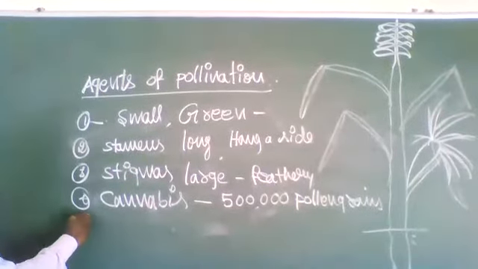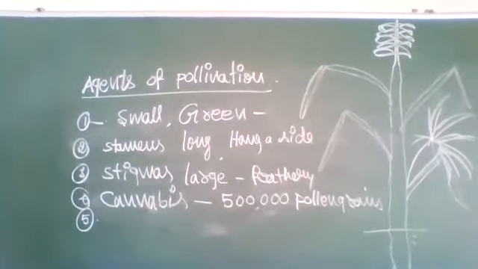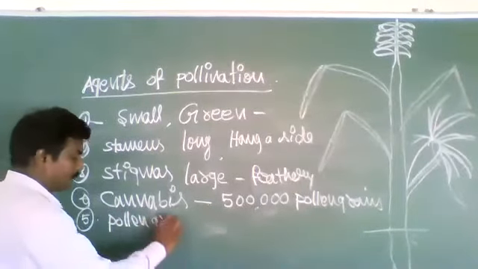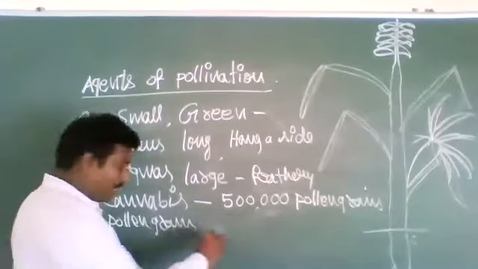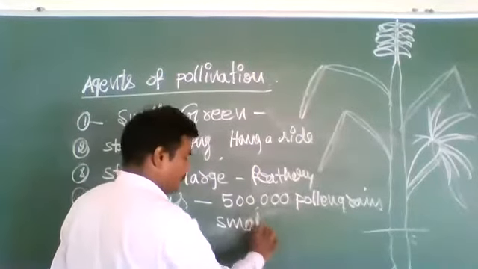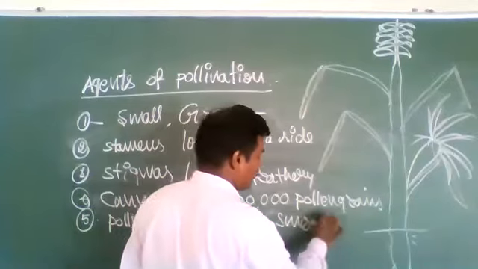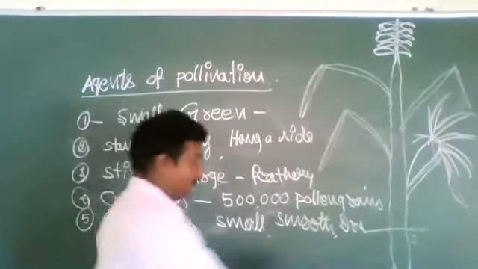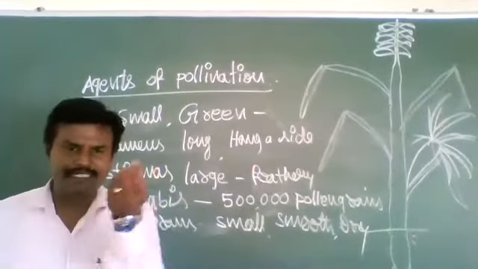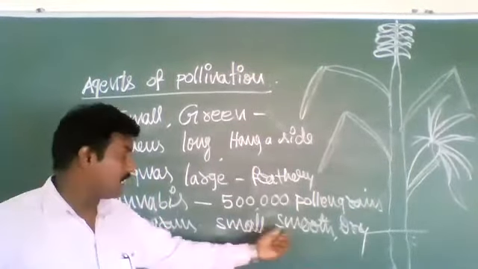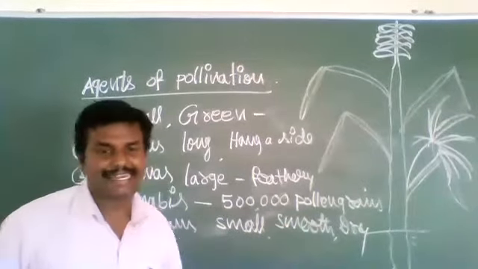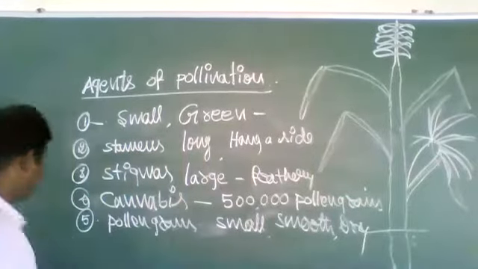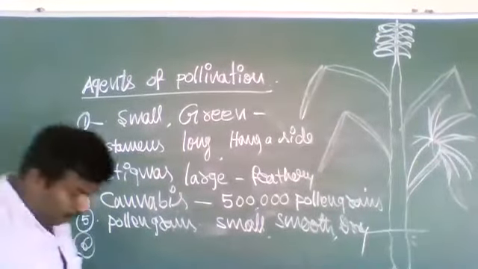Next, the pollen grains are very small, smooth, dry, and relatively lightweight. Next, generally the wind-pollinated flowers appear as a cluster of flowers.